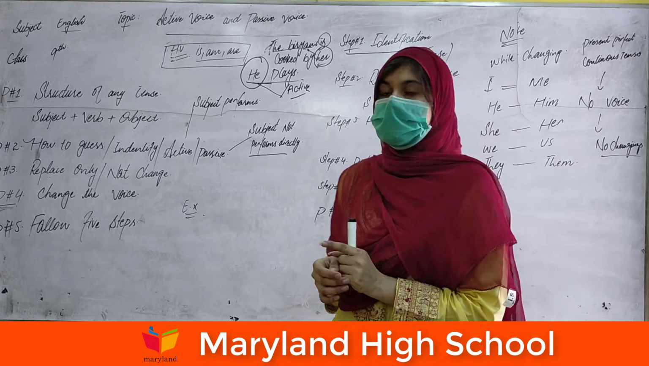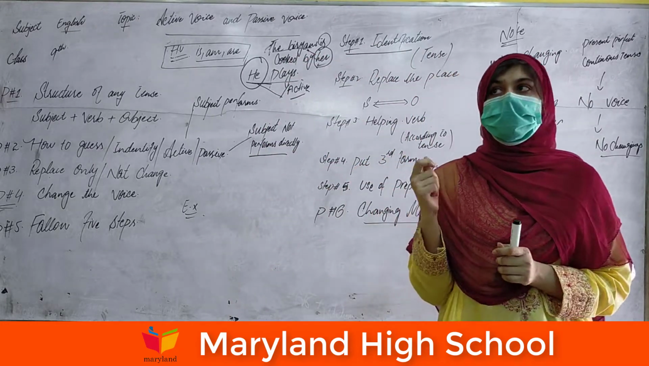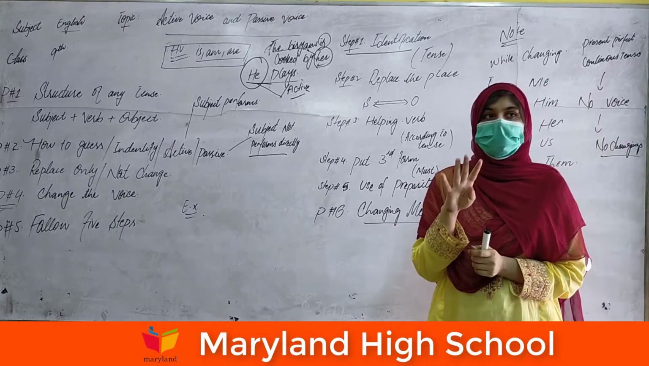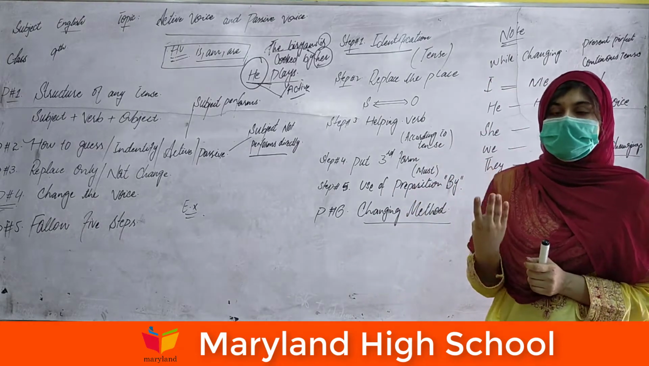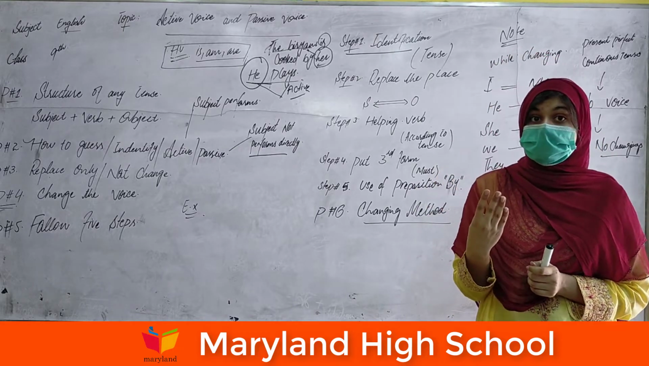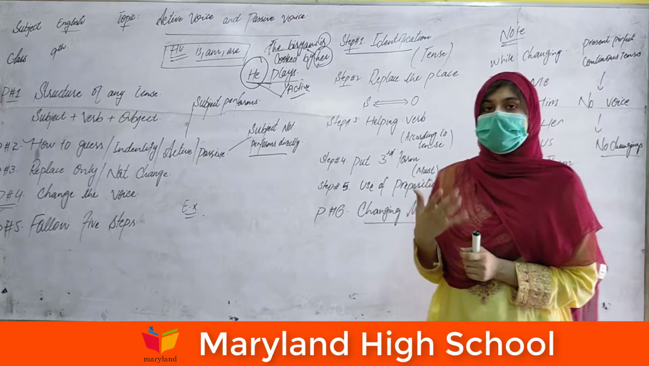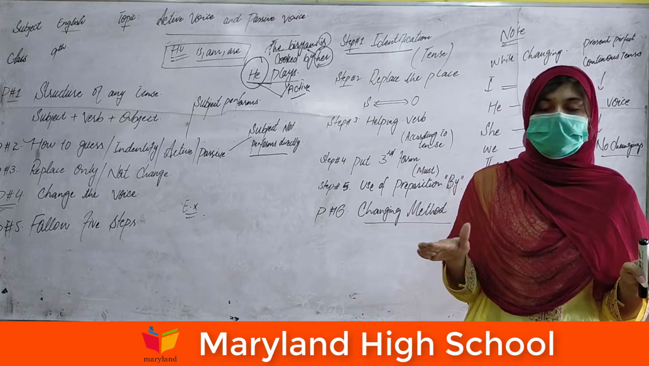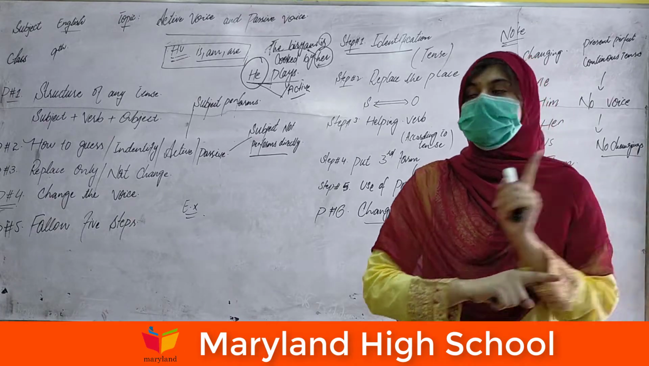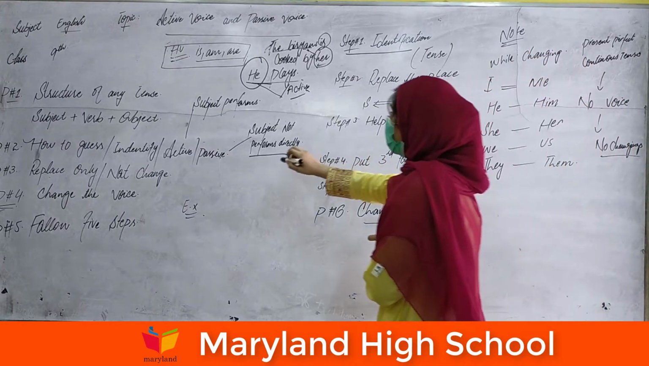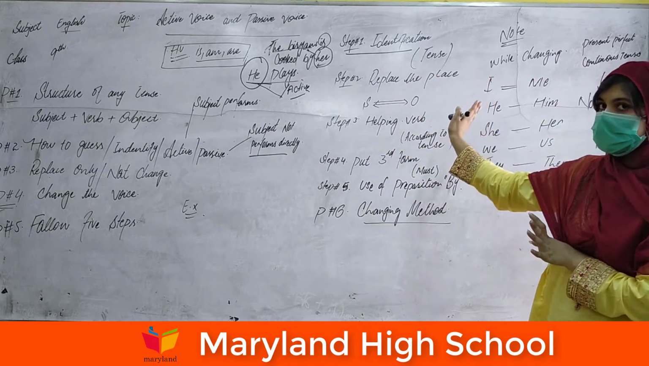Firstly, remember one thing: we have 12 tenses, but conversion is applied only in 8 tenses. The 4 perfect continuous tenses are not applicable for converting active into passive. We can't convert those 4 tenses. I will tell you later in the next lecture. Okay, 5 steps. Step number 1, identification.